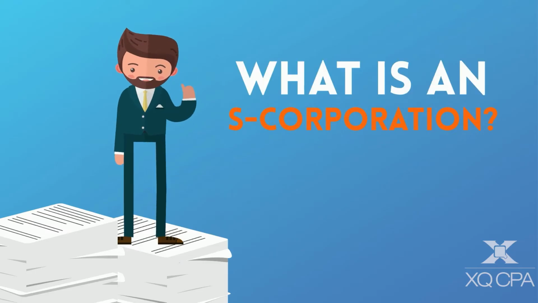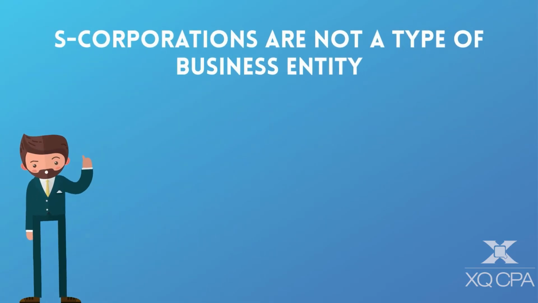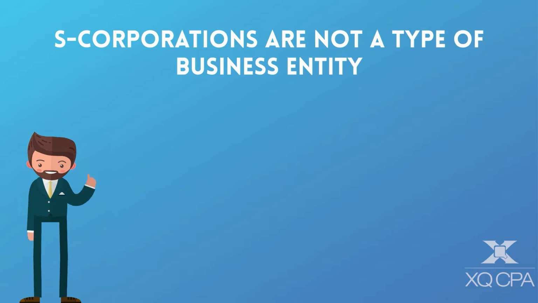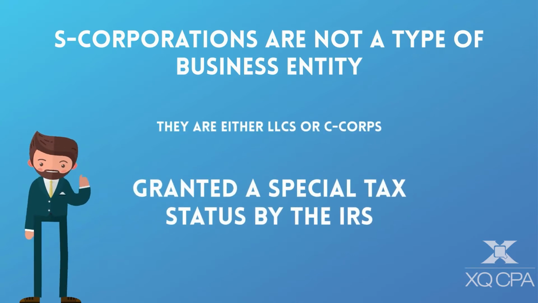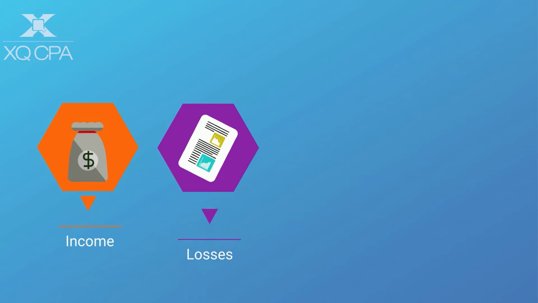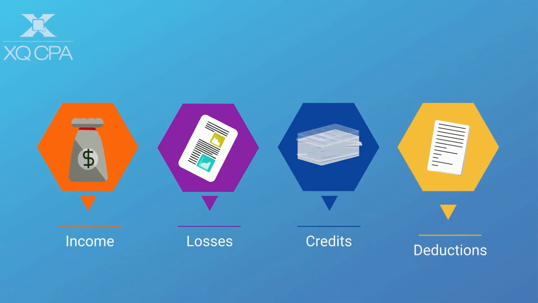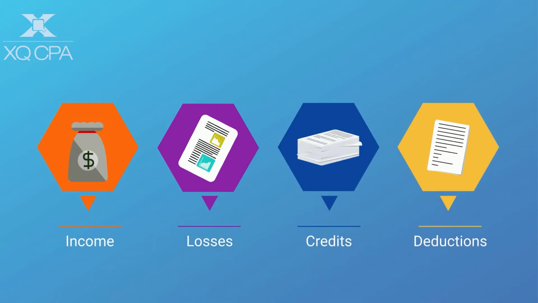What is an S-Corporation? S-Corporations are not a type of business entity. They are either LLCs or C-Corps that have been granted a special tax status by the IRS that lets corporations pass their corporate income, losses, credits, and deductions through to their shareholders.